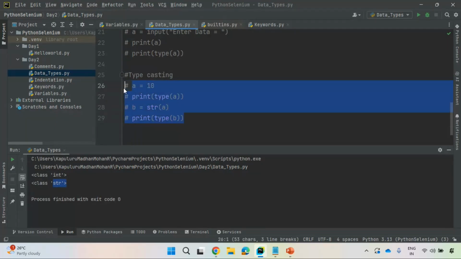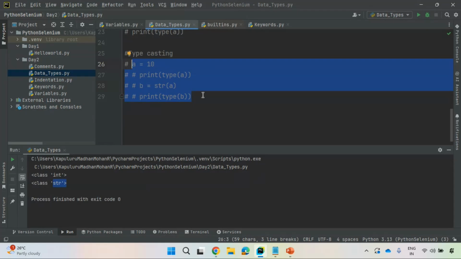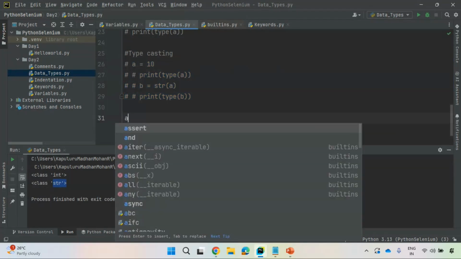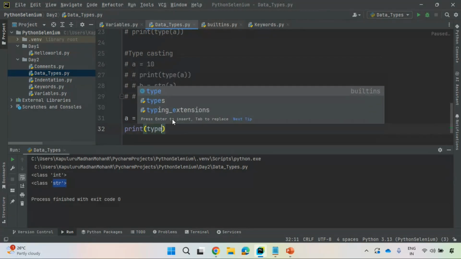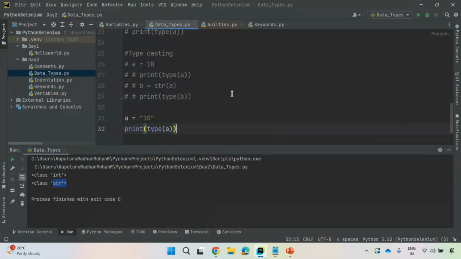And one more important thing. Let me show you one important thing again. What I am doing right now: a equal to "10". This is a string data type, right? Decimal data, integer data enclosed inside quotes, is a string data type. How can you get to know the type? Print type of a. I'm executing this. Which data type is it? String data type.